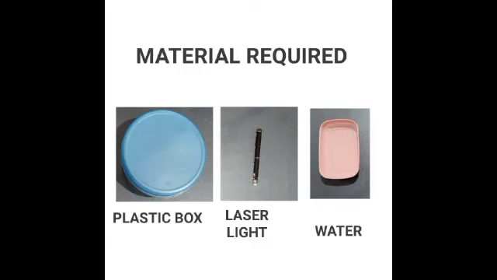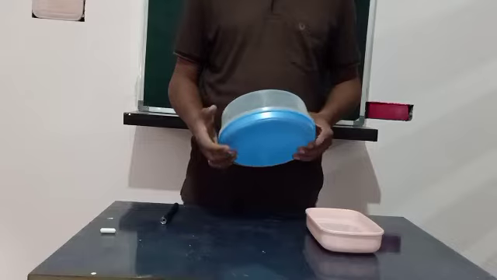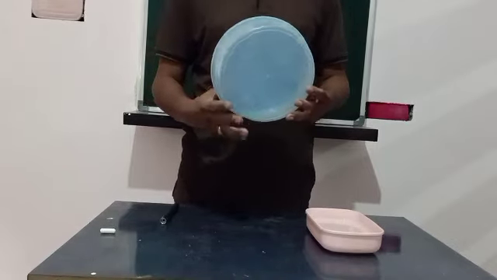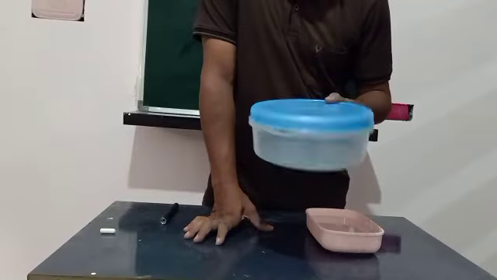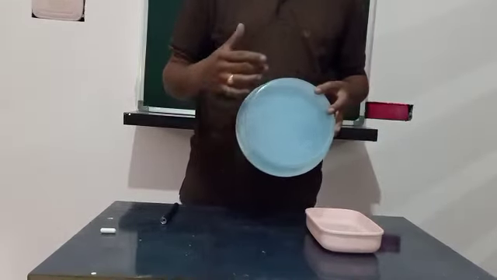Now we will perform another activity on the same topic, refraction of light. Required material: a plastic box, laser light and water. To perform this, we have to take a plastic box like this. It should be transparent on one side.